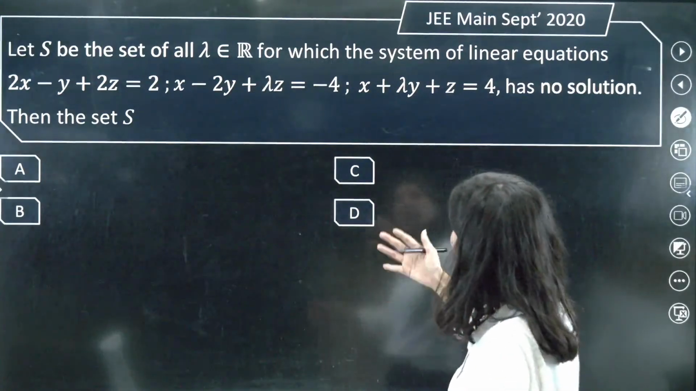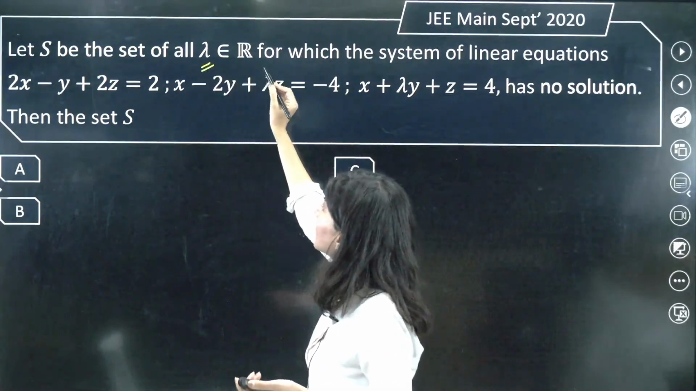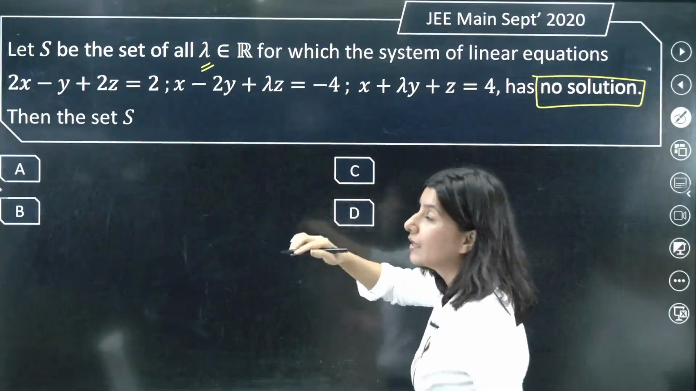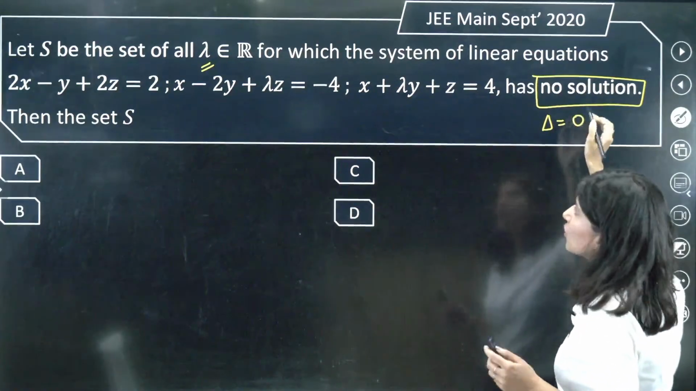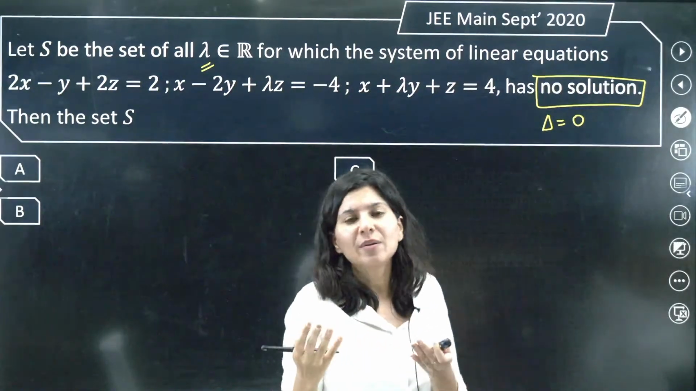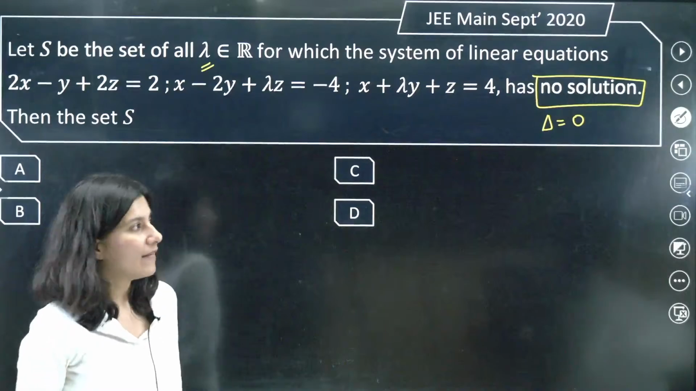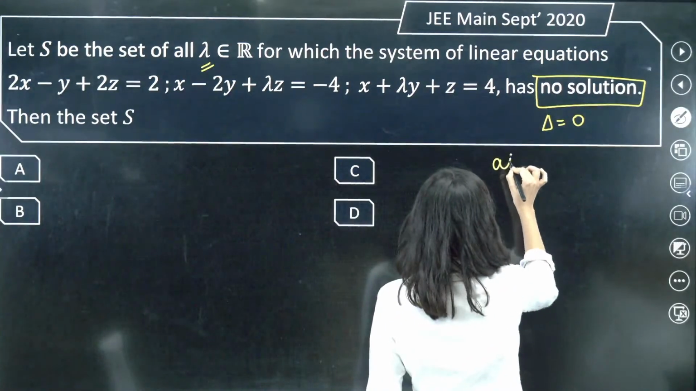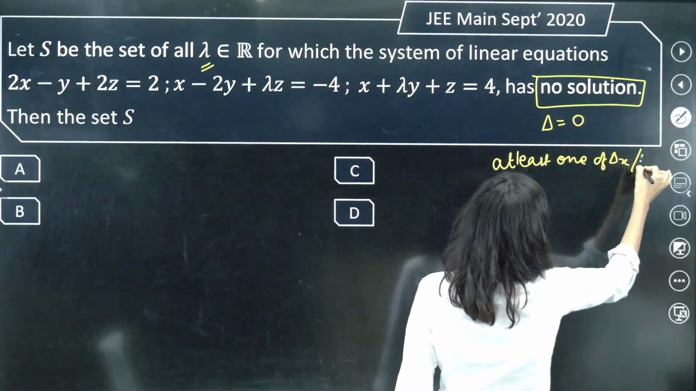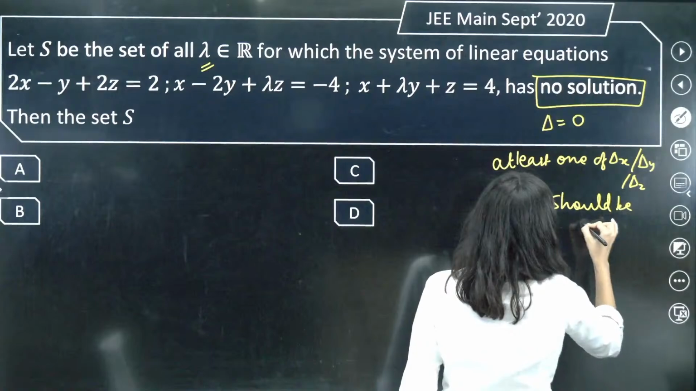Now another question again. Lambda is there. Only lambda is missing. The set system of linear equation is having no solution. Now no solution, what is the condition of no solution? Delta should be 0, and out of the remaining 3, del x, del y, del z, at least one should be non-zero.